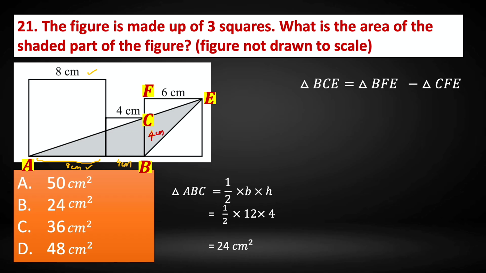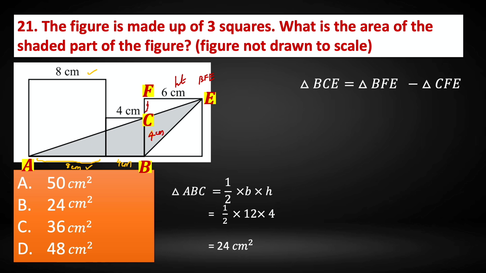Now when it comes to BFE, the height is 6 centimeter. This is the height for triangle BFE, and the base is 4 plus 2 centimeter, because in a square all sides are same.